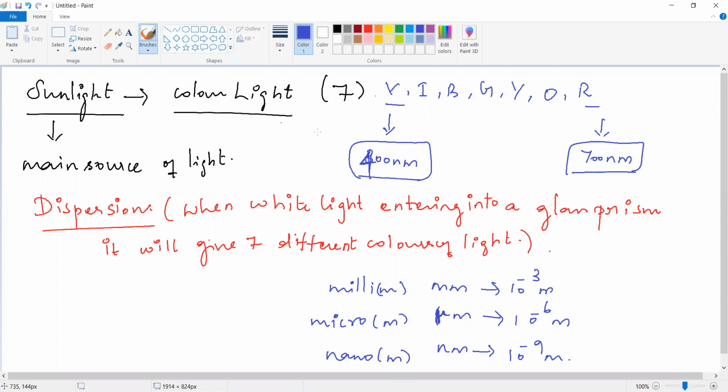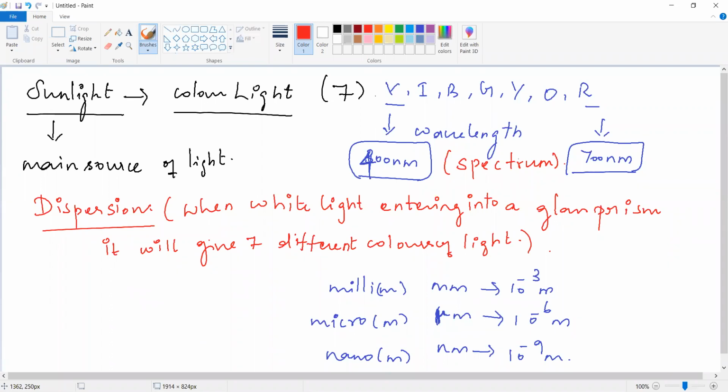So it is VIBGYOR. The arrangement of all the colors in a particular direction, V to R, violet to red. It is arranged based upon the wavelength. So this arrangement is called the spectrum. Spectrum means the 7 different colors orderly arranged: violet, indigo, blue, green, yellow, orange, red. All the colors arranged in one definite order is known as spectrum.